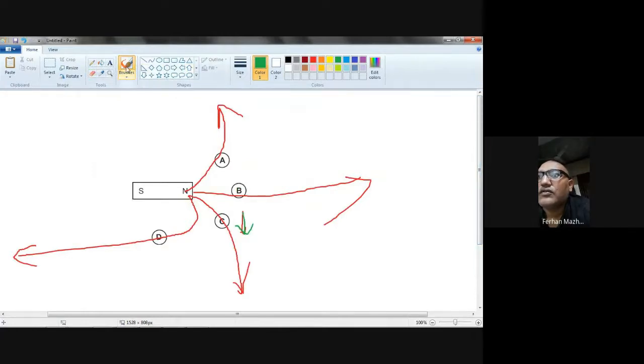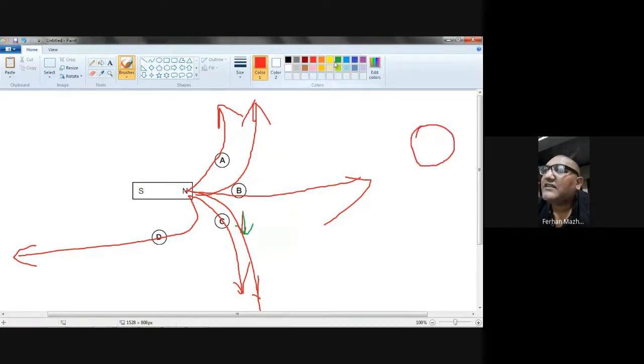So wherever you place your magnetic compass will align itself with the magnetic lines in that area, in that position, on that location. So where the magnetic compass will point in this direction? That is the question.